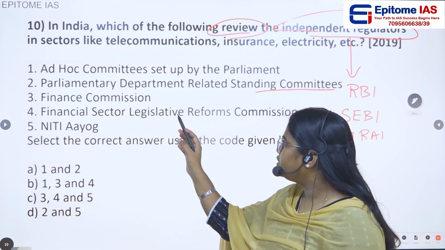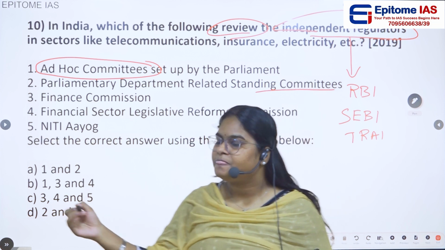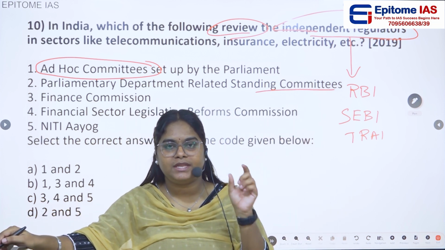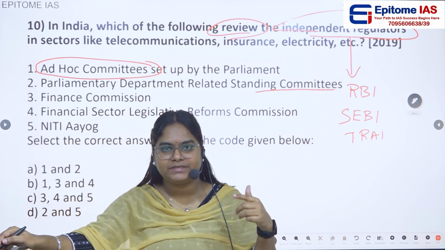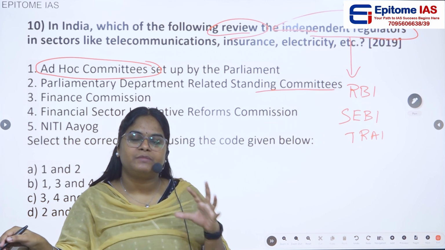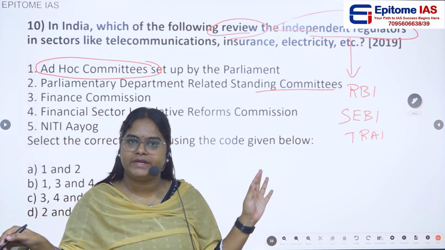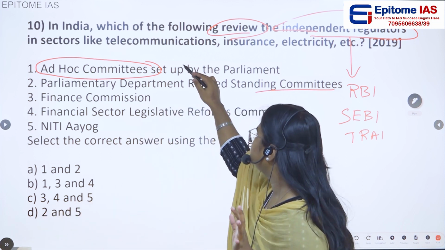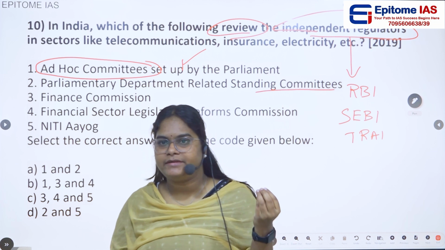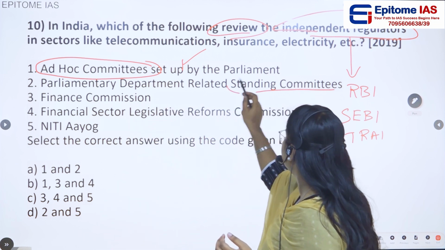First is ad hoc committees set up by the Parliament. An ad hoc committee is set up by the Parliament to resolve or review a particular issue. This ad hoc committee has the power to review the independent regulators. So yes, it can review them. Then the parliamentary department related standing committees.